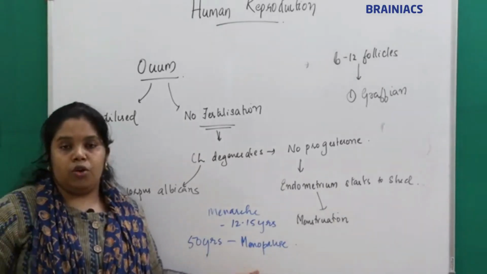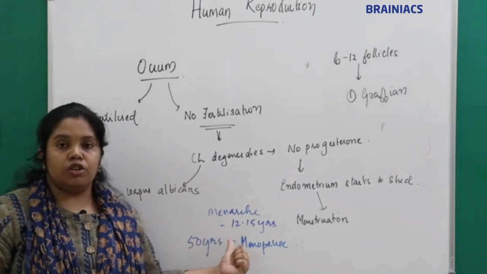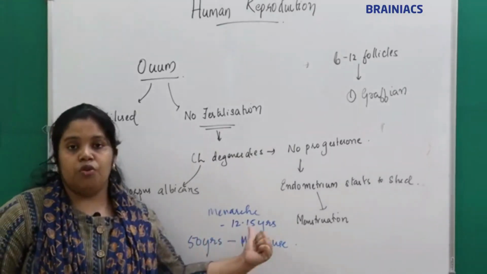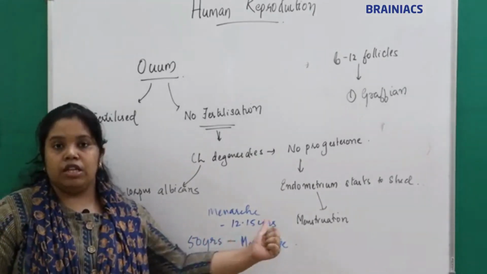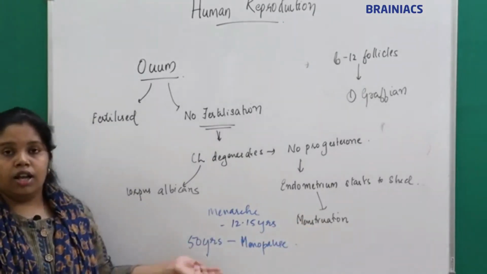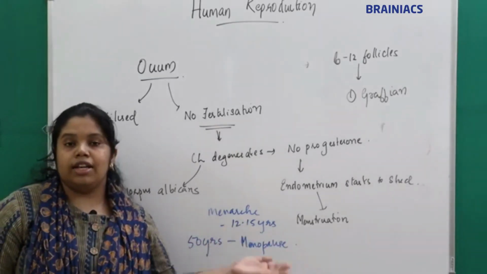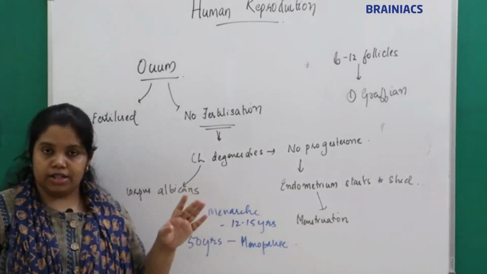Around the 50 years the females attain menopause, and menarche is around 12 to 15 years, where the first menstruation occurs. That is called menarche. And after 50 years, there is no menstrual cycle. That is called menopause, understand.